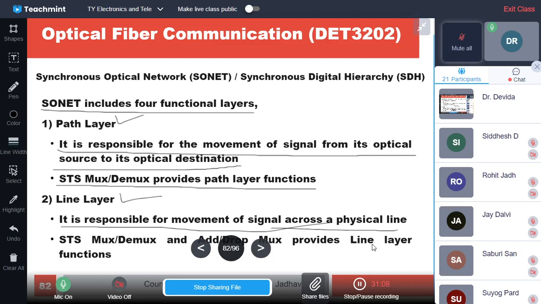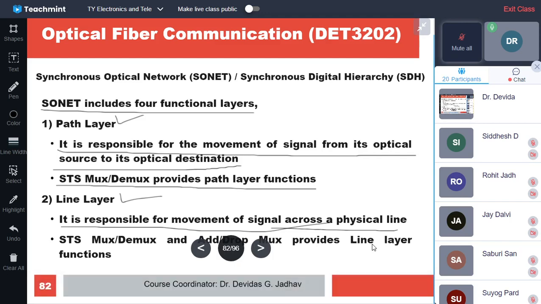The line layer is from one add drop MUX to another, or from one device to an add drop MUX, or from one MUX to another MUX, or device to MUX. This layer is called the line layer. This section is called the line path.